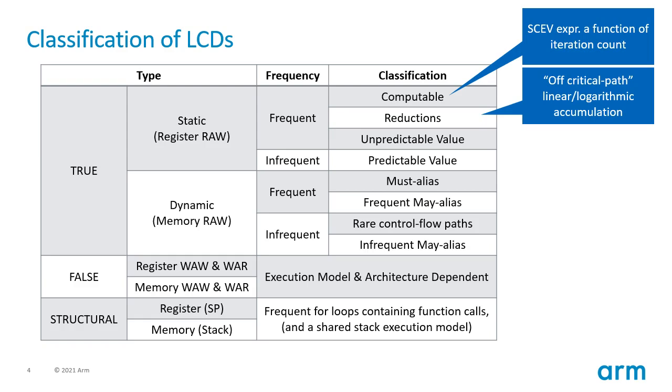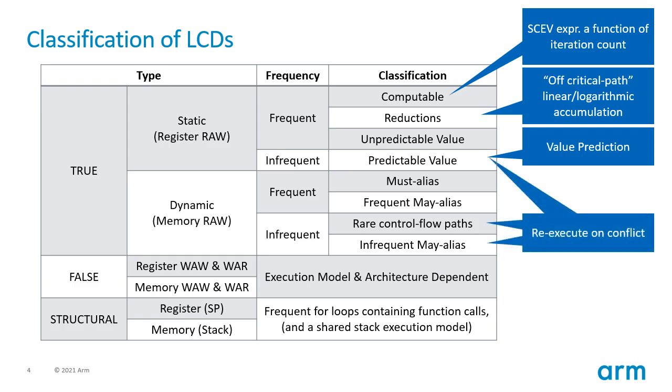Of the remaining frequent LCDs, some may be amenable to value prediction, thus becoming infrequent hazards only when mispredicted. Infrequent dependencies can be handled simply by re-executing the speculative thread on a hazard, as their rarity allows us to simply bear this occasional cost. The remaining frequent dependencies, however, require an explicit inter-iteration synchronization to preserve correct ordering while retaining more conservative pipeline parallelism.